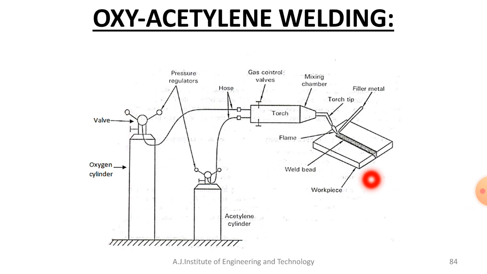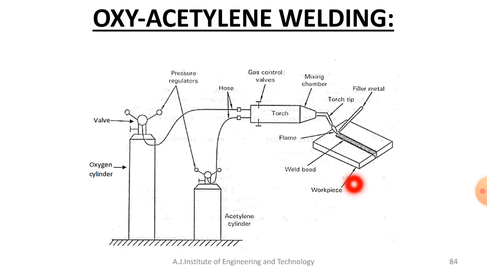Different varieties of flux are available. You can go for sodium nitrate or sodium carbonate, or copper or copper alloy.